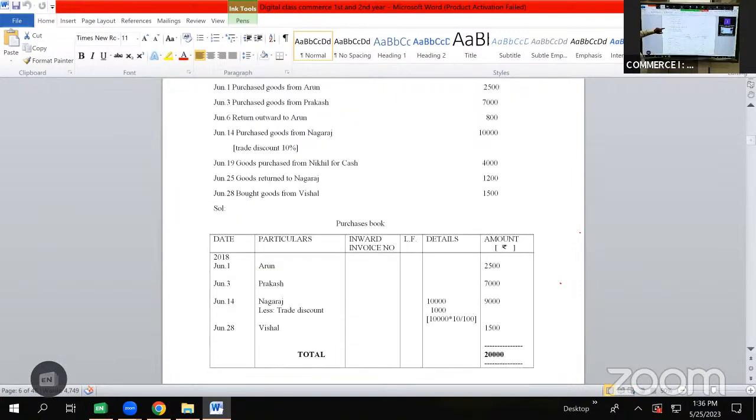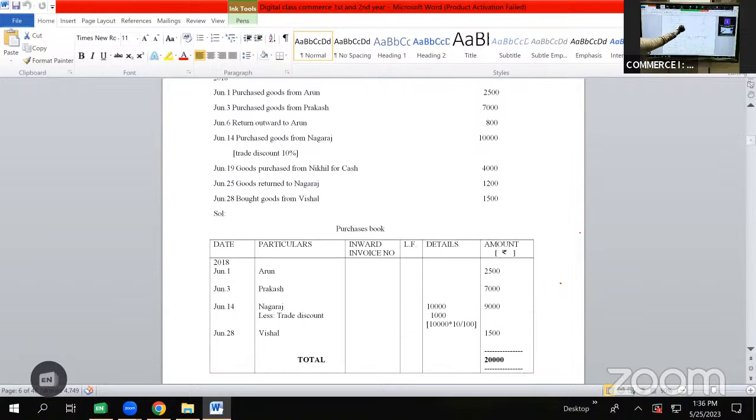Then we have a transaction on June 14 purchased goods from Nagaraj 10,000 trade discount 10%. So we'll be showing it in purchases book as June 14 Nagaraj. The amount 10,000 will be shown in details column and we'll be doing the calculation. Less trade discount in details column as 10,000 into 10 by 100. The zeros get cancelled. 1,000 into 1 divided by 1, again it works out to be 1,000.